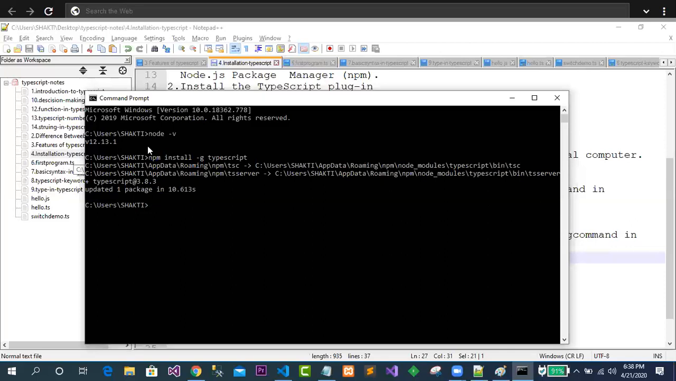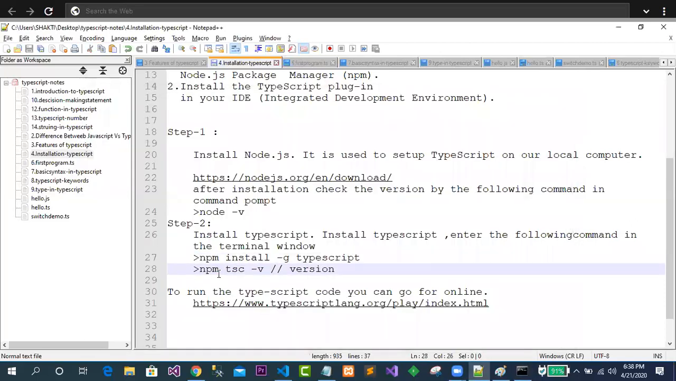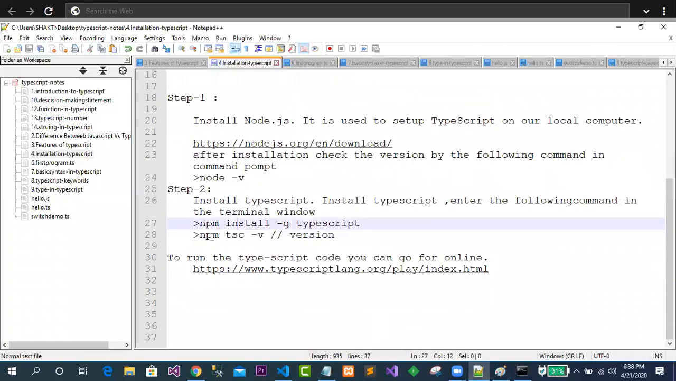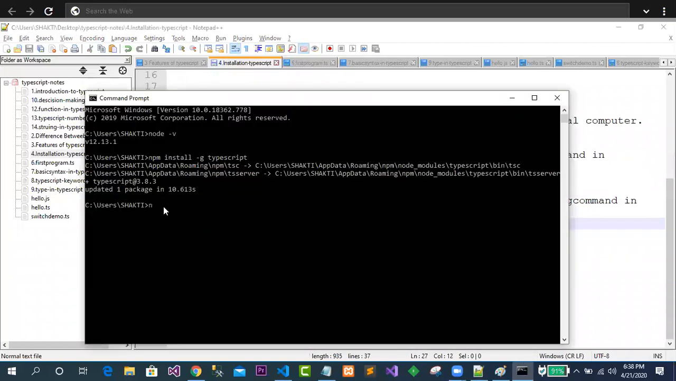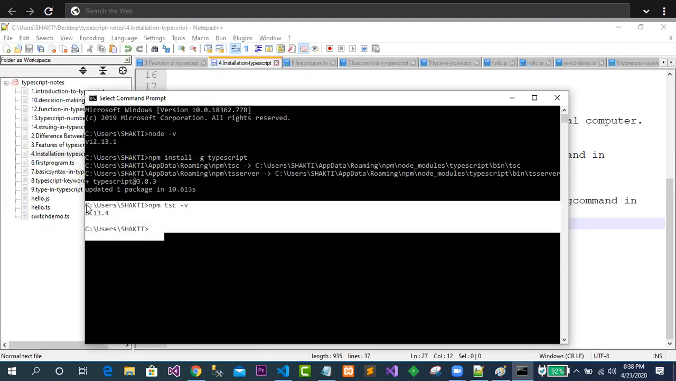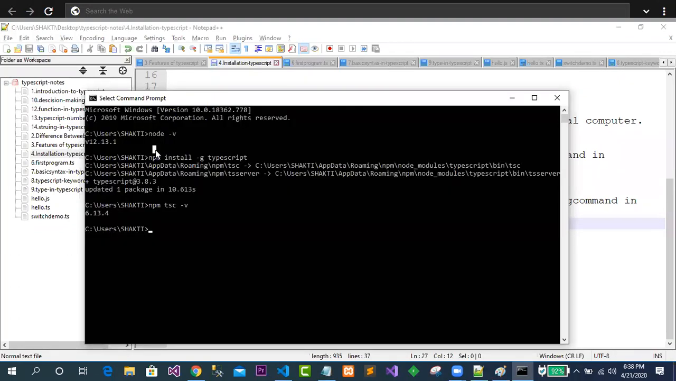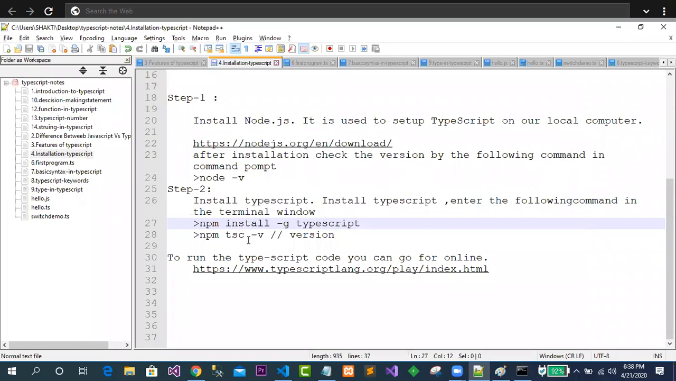After successful installation, what is the next point? Now you would like to check the version. So what you have to write here is tsc hyphen v. This shows the TypeScript version that you are using. The TypeScript version is 6.13. This is quite easy to understand, how exactly you install TypeScript.